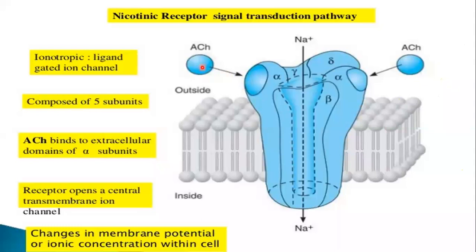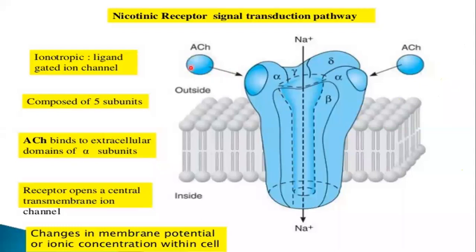So acetylcholine comes, and this is the site of the receptor to which it binds. Acetylcholine is also known as a ligand because it binds to the receptor.